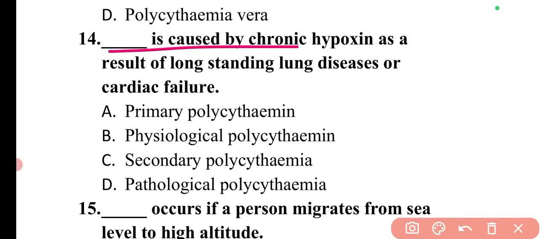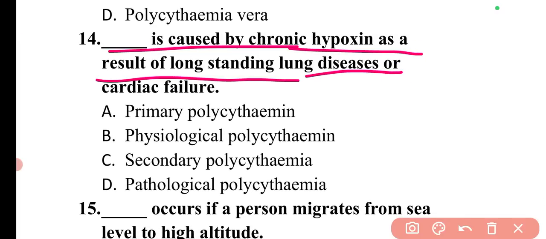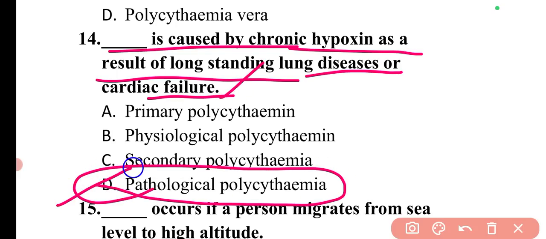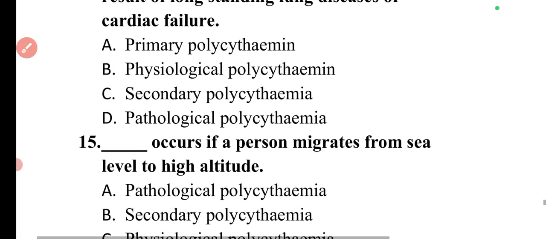Next question is: dash is caused by chronic hypoxia as a result of long standing lung disease or cardiac failure. So this condition is known as pathological polycythemia. So option D is correct.